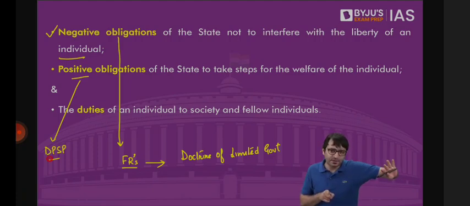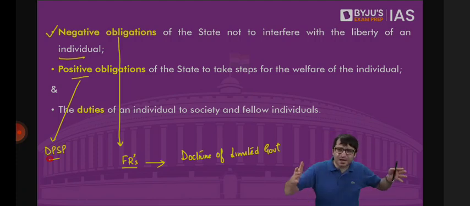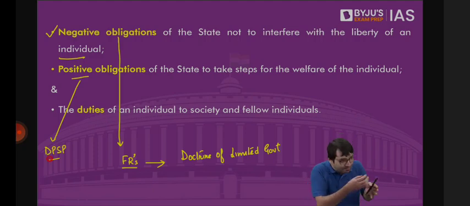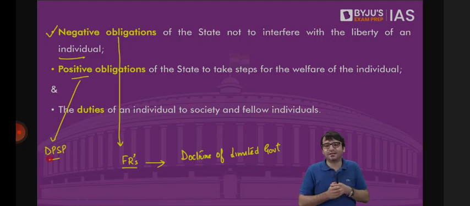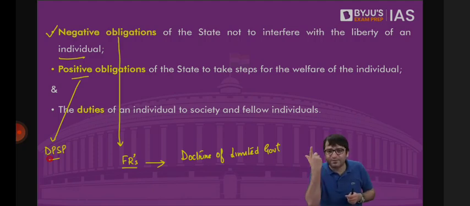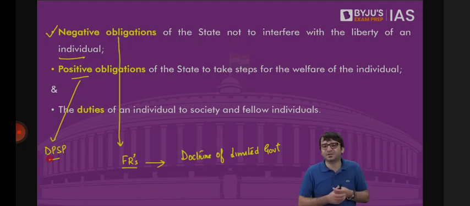But in directive principles, they're saying positive obligation. State, please interfere. Why interfere? So that this wide gulf that we have between rich and the poor should be minimized. Please interfere so that we have equal pay for equal work. Please interfere so that we can set up Panchayati Raj institutions in India. Please interfere so that we can enhance the standard of living for every single individual in India. Please interfere so that we can protect our monuments, our pieces of national heritage. Please interfere so that we can implement uniform civil code in this country.